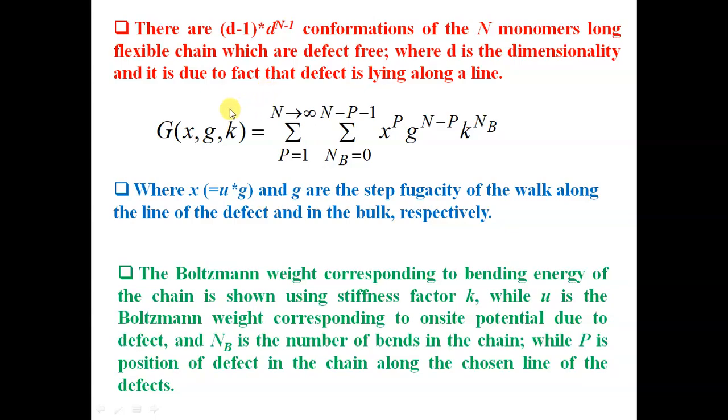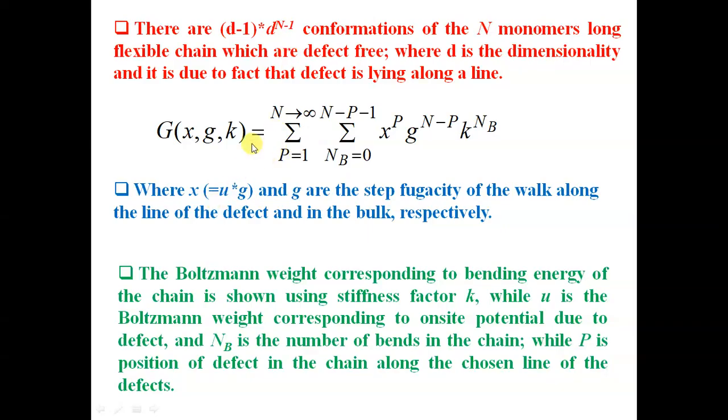So, since we have defects lying along a line, there are (d-1) d^(m-1) conformations along another direction. In the 2-dimensional case, we have d^(n-1), or 2 into (n-1) conformations that are defect free. So, the remaining conformations may have defects.